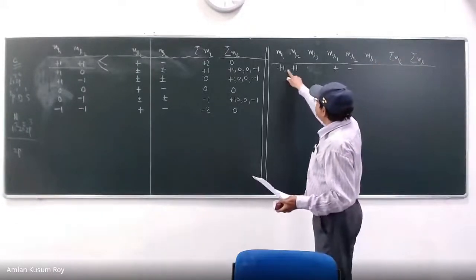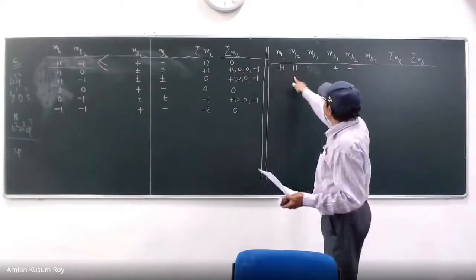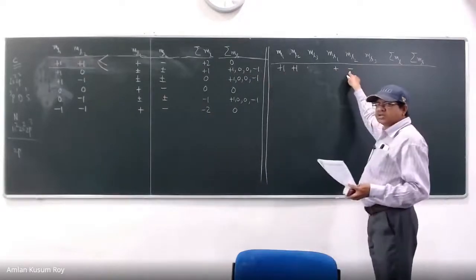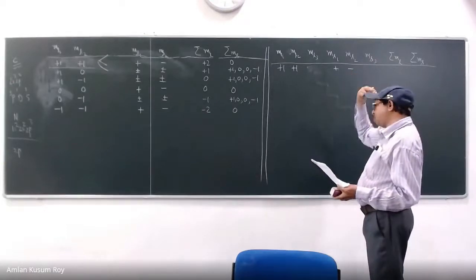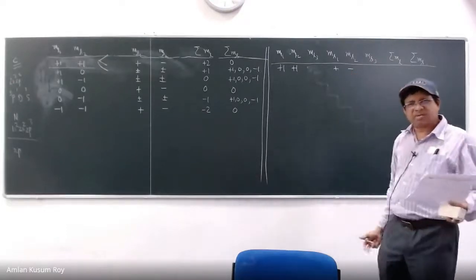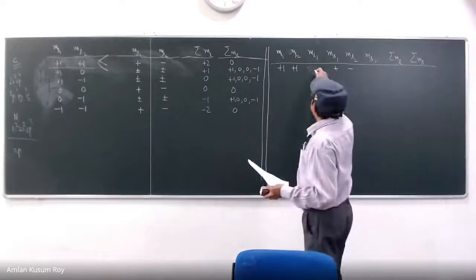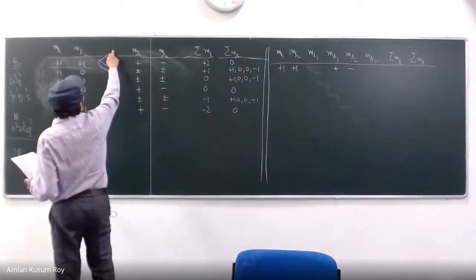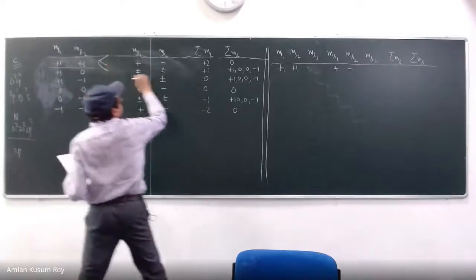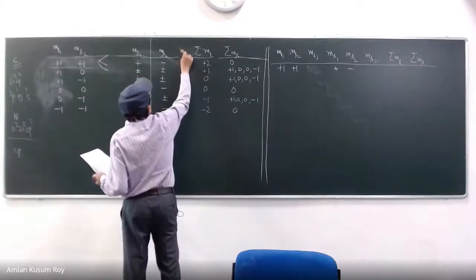So +1, +1, I just wrote it from there. Plus up, minus up. I am not asking any more question because p2 is settled. So the third electron comes. Now, how is the situation changing? That's what you have to do. So again, as I said, I'll give the third electron all the possibilities: +1, 0, -1. Let us write here, ML3.